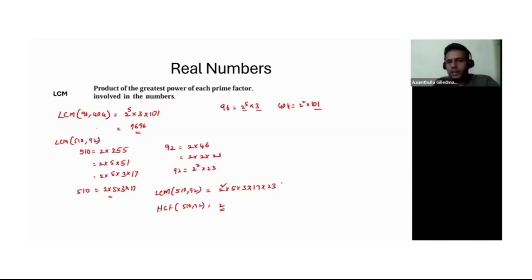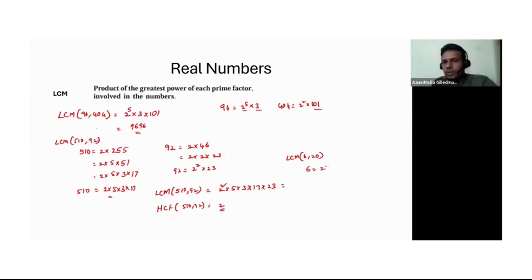If you multiply that, you'll get the answer. Okay. So if you want, we can take some simple numbers and do that as well. So let's do LCM and HCF for 6 and 20, right? So the LCM for 6, 20. So write factors for 6 first.